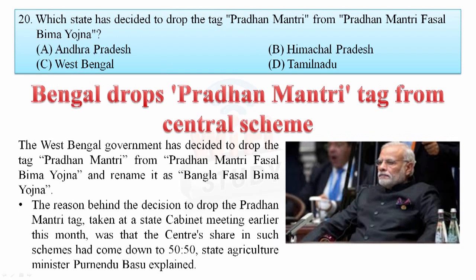Which state has decided to drop the tag, that is Pradhan Mantri, from the Pradhan Mantri Fasal Bima Yojana? So let's see the news first. The West Bengal government has decided to drop the tag Pradhan Mantri from the Pradhan Mantri Fasal Bima Yojana and rename it as Bangla Fasal Bima Yojana. Okay, the reason behind the decision, taken at a state cabinet meeting earlier this month, was that the Center's share in such schemes had come down to 50-50%, State Agriculture Minister Pandendu Basu explained. So because the central and state share came to 50-50%, they dropped the first tag of this scheme, the Pradhan Mantri name, and changed it into Bangla Fasal Bima Yojana. So your answer is West Bengal. West Bengal is the state which dropped this tag.